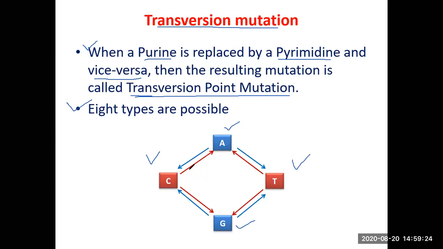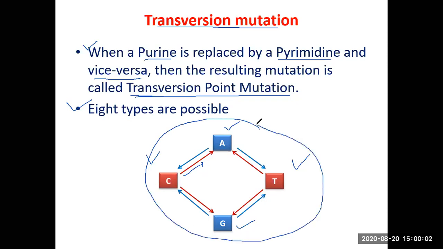So when a purine, A is replaced by C, shown by this arrow, and C is replaced by A, shown by the opposite arrow, or a pyrimidine, C is replaced by a G, a purine, or a purine G is replaced by C, or a purine G is replaced by T, thymine, which is a pyrimidine, or a T is replaced by G, which is a purine, or a T is replaced by A, T is a pyrimidine, A is a purine, or A is replaced by T. All these types of substitution are called transversion point mutation, and 8 different types of transversion mutations are possible.